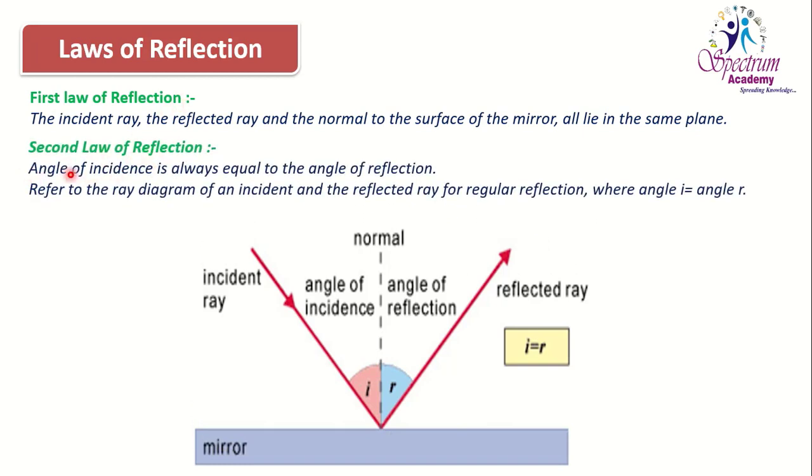Second law of reflection: the angle of incidence is always equal to the angle of reflection. So this angle of incidence is exactly equal to the angle of reflection because here is the plane surface and we divided this angle with the help of the normal. We draw a perpendicular to the reflecting surface and we will get the exact angle of incidence which is equal to the angle of reflection, and this is nothing but the second law of reflection.